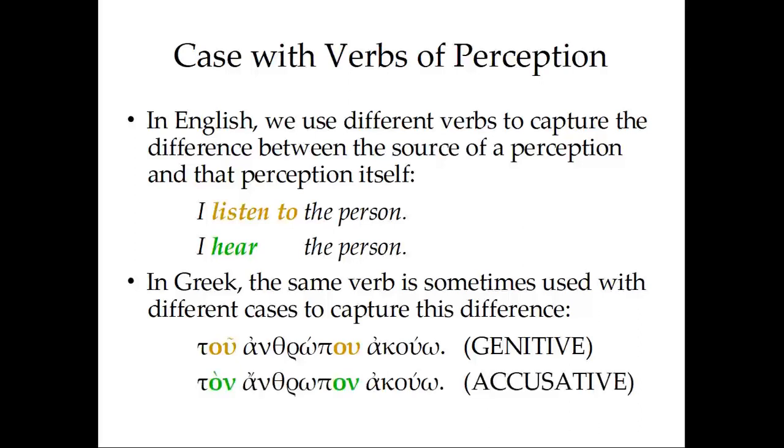Whereas, in the accusative, if we say ton anthropon akouo, it is the actual person that we are hearing. Once again, that person is the perception, just as that person is in English when we say, I hear the person. So here, the genitive maps onto our verb listen, and the accusative maps onto hear. This is a distinction that actually holds true for lots of different verbs of perception in Greek, but we're going to see it in the readings with akouo.